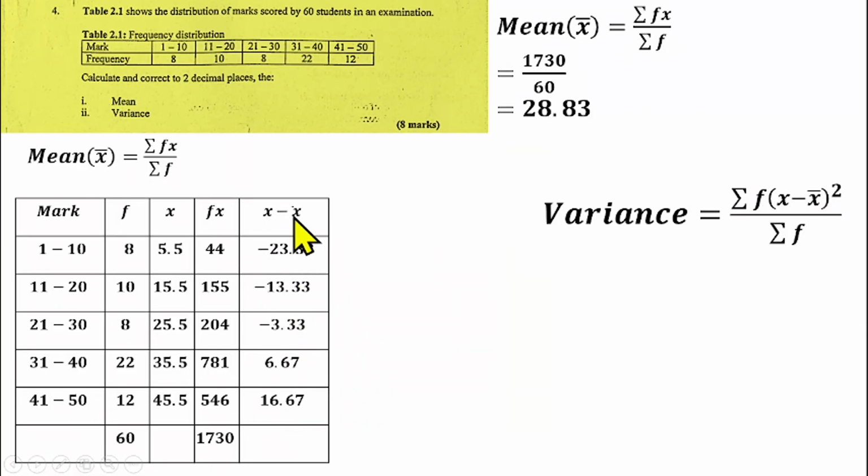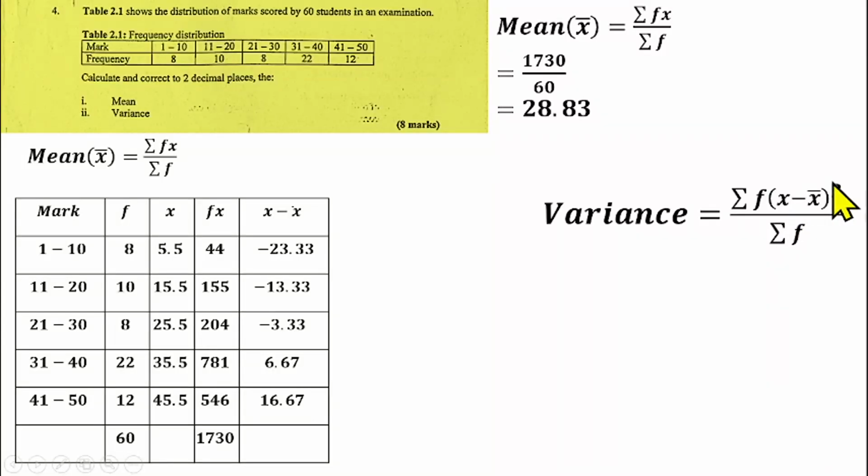x minus x bar, that will be our 5.5 minus 28.83. That will give us minus 23.33. Then 15.5 minus 28.83. That will give us minus 13.33. 25.5 minus 28.83. That will give us minus 3.33. Then 35.5 minus 28.83. That will give us 6.67. 45.5 minus 28.83. That will give us 16.67 as well.